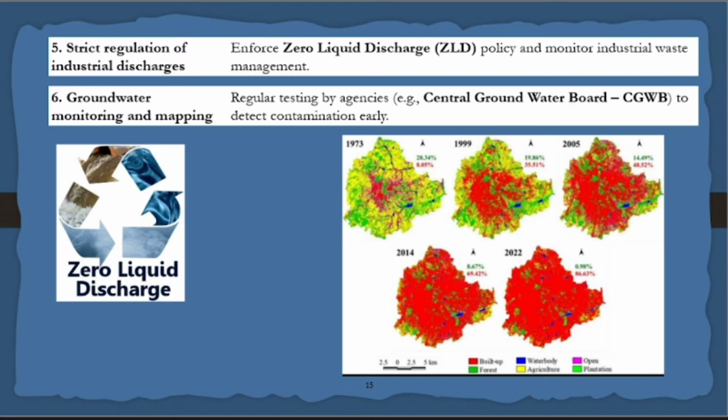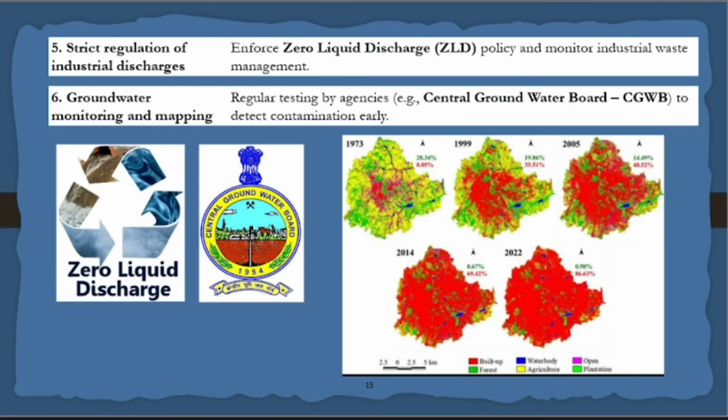In a particular place, the center of the city, it is only blue and red. But in 2022, you see a number of red colors, no green and yellow colors. That means what? Everything is built up with construction. You don't have a place for forest as well as trees. What will happen? By groundwater monitoring and mapping, the groundwater is reducing in Bangalore. What is the reason? Forest is reduced, that is why the groundwater is also reduced. The Central Water Board is monitoring this.